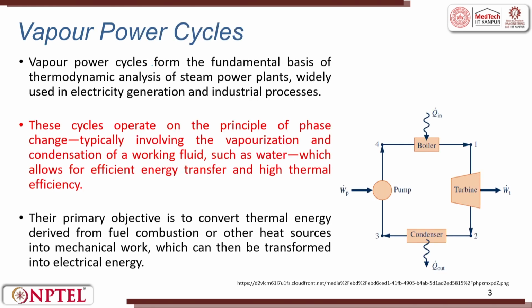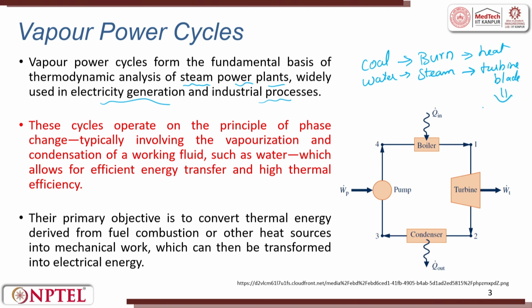Vapor power cycle forms the fundamental basis of thermodynamic analysis of steam power plants, widely used to generate electrical energy and for industrial processes. So, what happens exactly here is people start with coal, they burn coal. When you burn coal, they heat water. From the water, it generates steam. The steam is made to hit a turbine blade, or a turbine. The turbine is connected with a generator, and from the generator we generate electricity.